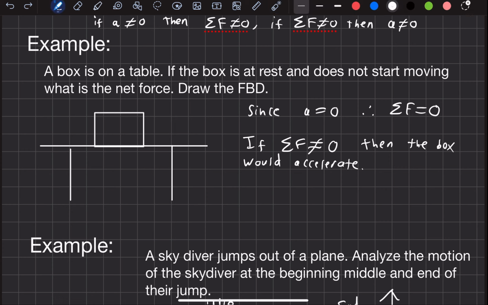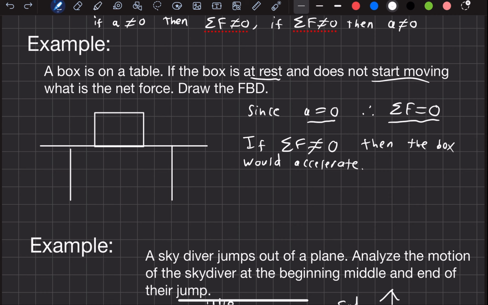Let's look at an example. If you have a box on a table and the box is at rest and does not start moving, so it's at rest and stays at rest, what is the net force? Well, before we even draw anything, we can know for sure that since acceleration equals 0, then the net force must equal 0. That's how you apply Newton's first law. That is what Newton's first law is about. The idea that you can look at a situation and just ask yourself the question, is it accelerating? If it's not, then net force is 0. If it is, then net force is not 0.